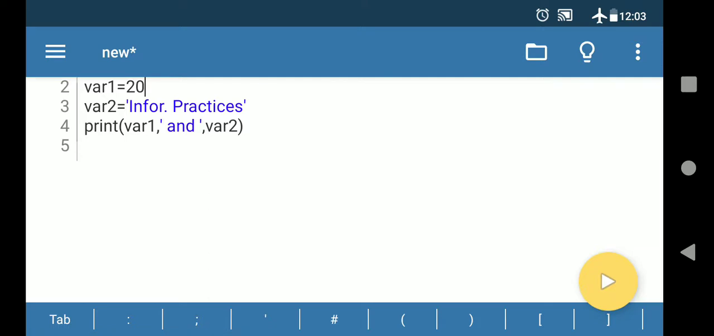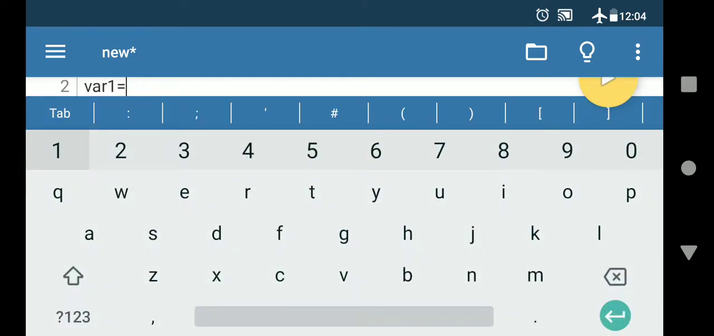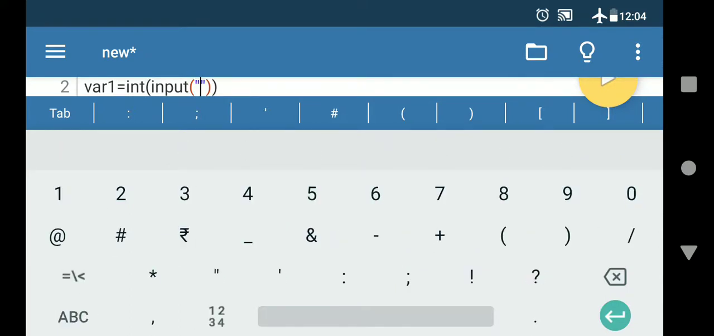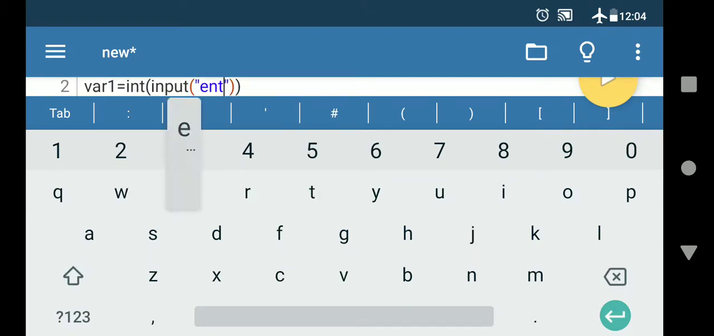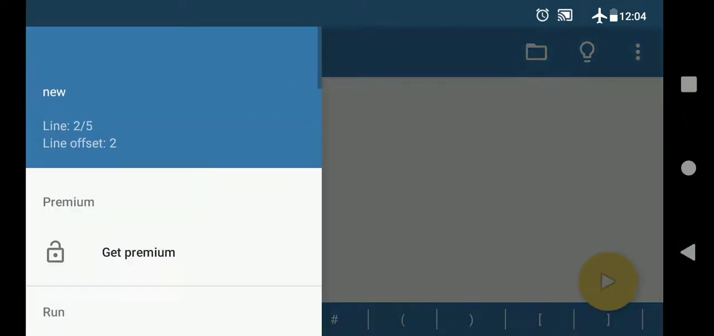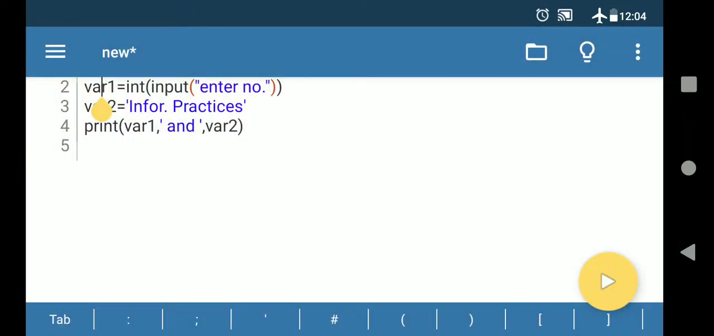Now we have another method to take the user input, which means at the time of running the program, you can input the value from the keyboard. So how can you do that? By default, if you are entering a value, it will take a character value. So we have to use the int function. The int function will convert your input into integer form. Otherwise it will be in the form of a character. So here we will use the inverted commas, then we will enter the number. As you can see, I have written var1 equal to int input, enter the number.